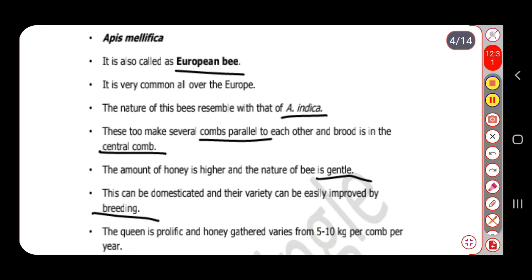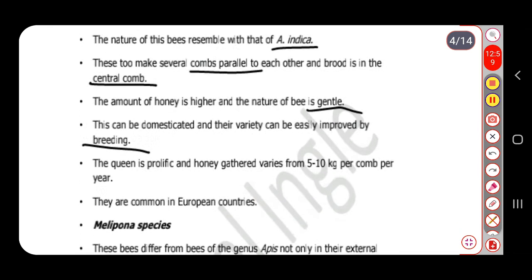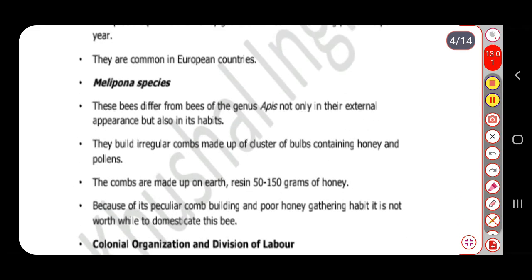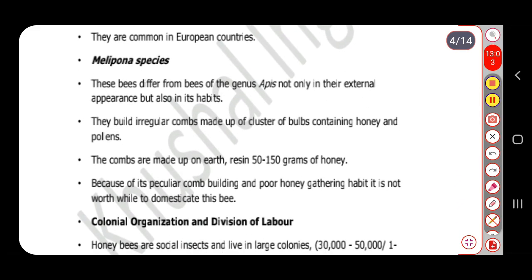So if you make a cross with other species, or if you breed this variety, obviously it can be domesticated. This Apis mellifica species can be domesticated easily. The queen is prolific and the honey gathered varies from 5 to 10 kg per comb per year, meaning from a single comb within a year we get about 5 to 10 kilograms of honey from this species. Obviously, we have seen that they are common in European countries.